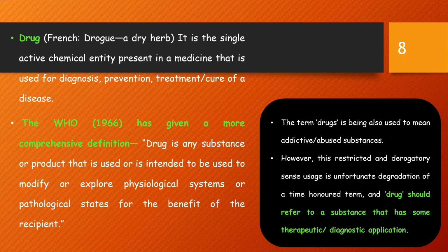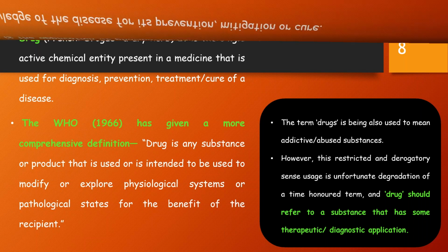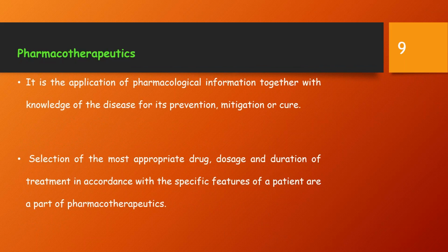A few other important aspects of pharmacology, such as pharmacotherapeutics. It is the application of pharmacological information together with the knowledge of the disease, not only the administration of the drug, such as which drug is effective against which type of disease.